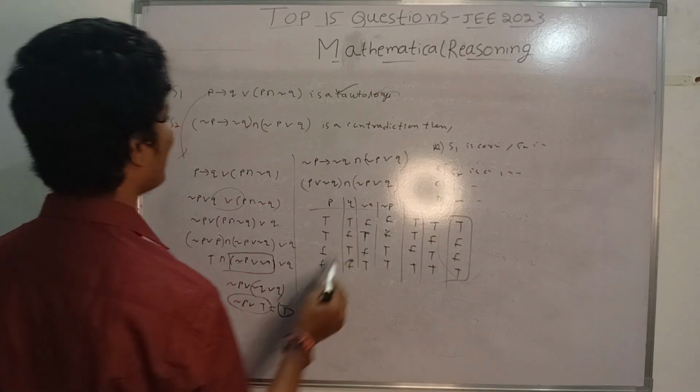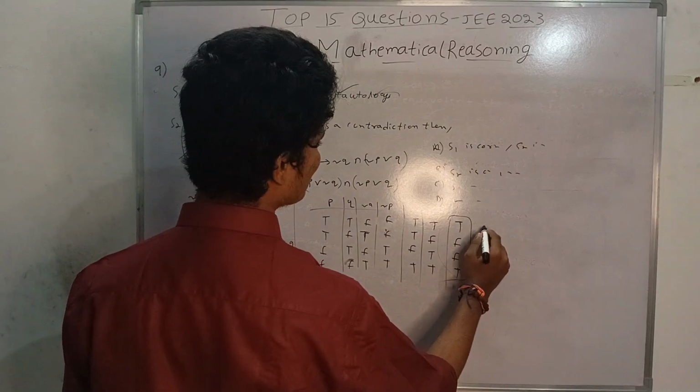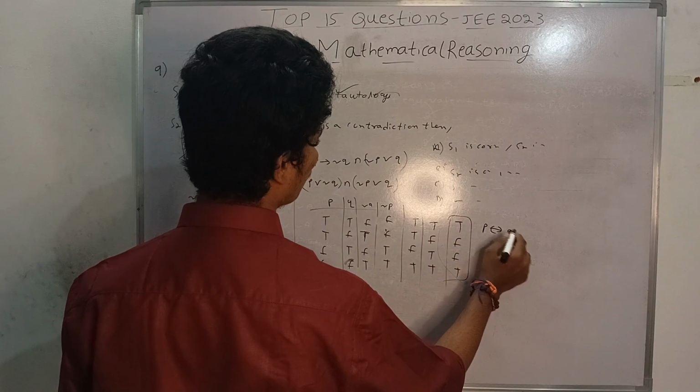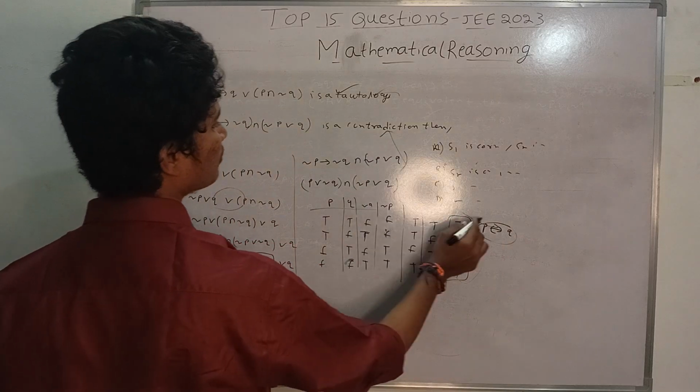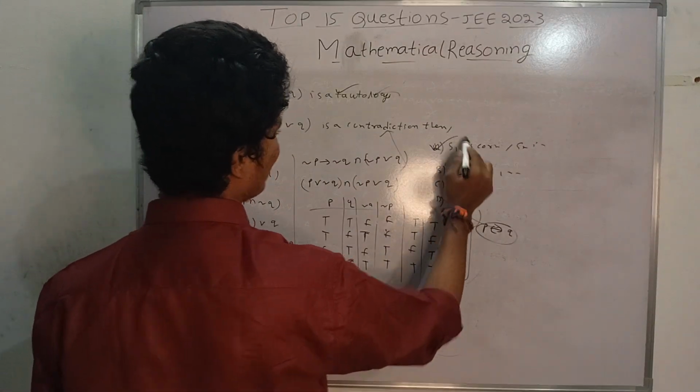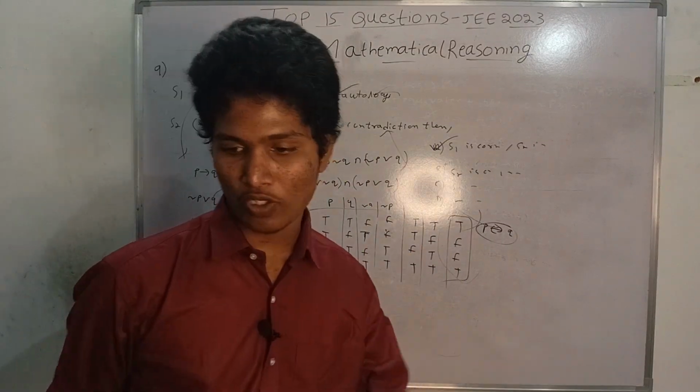This statement is equivalent to the biconditional statement, that is P biconditional Q, and not a contradiction. So answer 1 is correct, that is, statement 1 is correct and statement 2 is wrong.